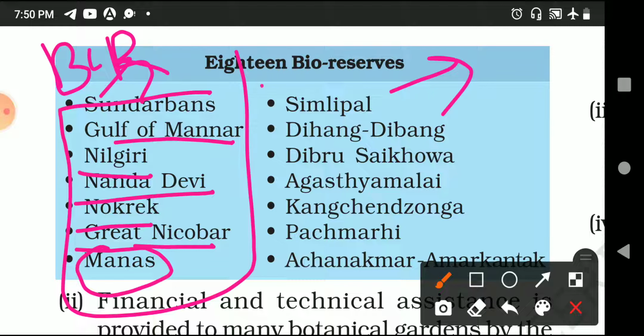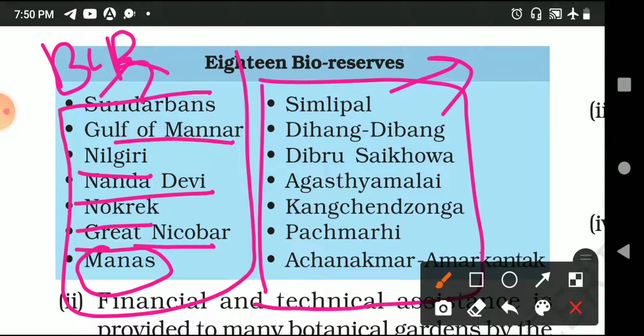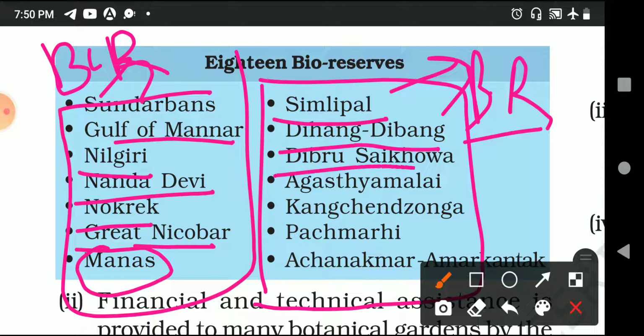Now coming to the next part, these are also biosphere reserves: Simlipal, Orissa; Dihang-Dibang, Arunachal Pradesh; Dibru-Saikhowa, Assam; Agasthyamalai, Kerala and Tamil Nadu; Khangchendzonga, Sikkim; Pachmarhi, Madhya Pradesh; and Achanakmar-Amarkantak, Madhya Pradesh and Chhattisgarh.